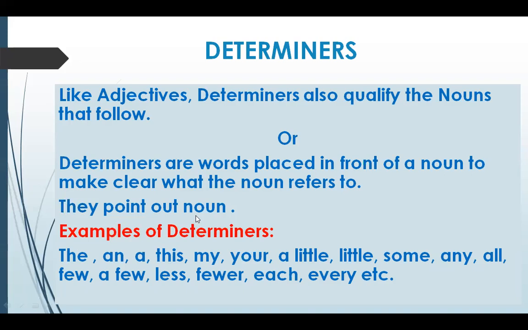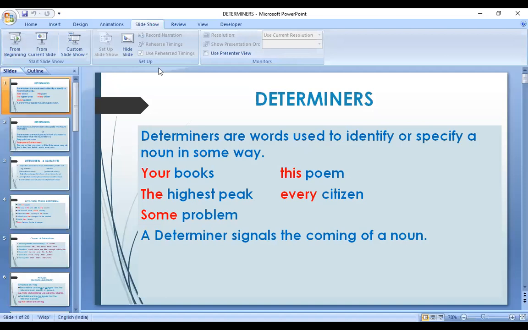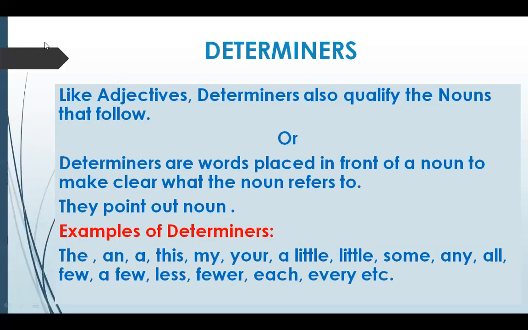How do they limit? Suppose I say that tall tree. Now it can be any tree, right? I could be talking about any tree, because tall is an adjective. So it can be any tree which is tall. And when I say this tree, that means I'm not just talking about any other tree. I'm pointing to a certain tree and I'm talking about that tree. So that way, determiners limit the meaning of a noun. They point out the noun and they help us to qualify a noun that follows.